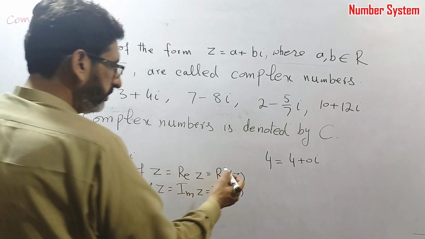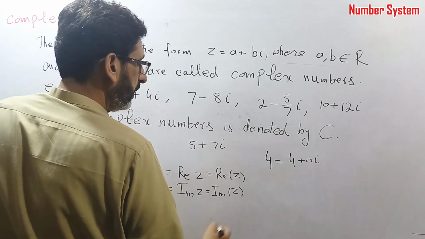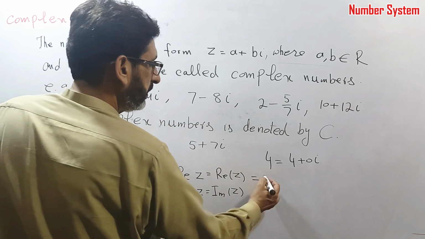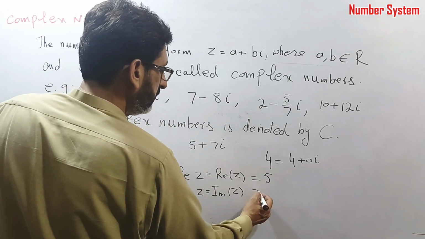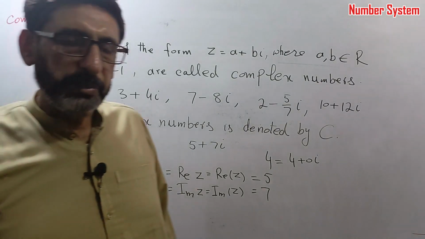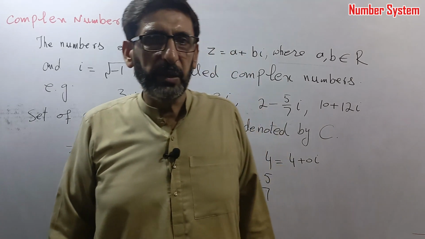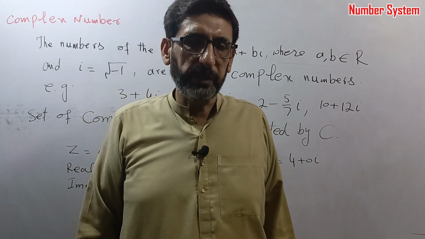For example, if our complex number is 5 plus 7 iota, then 5 is the real part and 7 is the imaginary part. The set of real numbers is a subset of the set of complex numbers. This was the brief recapitulation of all the sets.